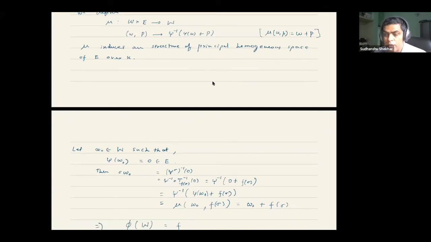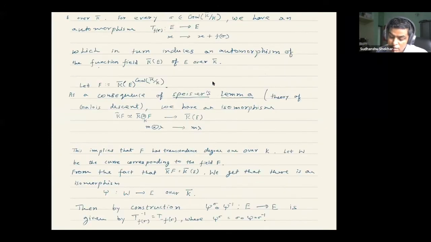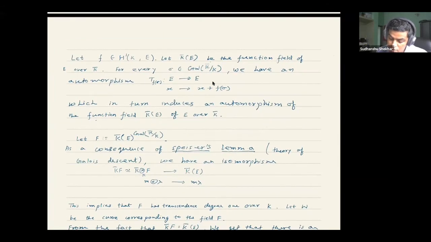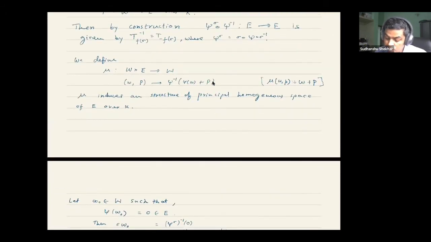And now finally, we want to show the following. Remember, we began with all this construction associated to the function f. We had this f, and corresponding f sigma, and using that we had this translation map and all these things. Finally, all these things are associated to f. So we want to show that, on the correspondence which we had given, that given a principal homogeneous space and a point we got a cross homomorphism, the cross homomorphism associated to this principal homogeneous space W is nothing but the function f which we started with.